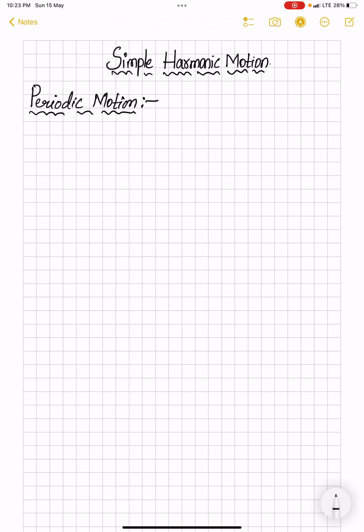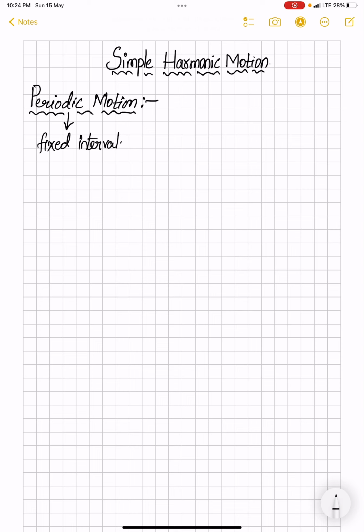So firstly, what is a periodic motion? The name itself suggests that periodic means a fixed interval, like in our school or college. A period means 1 hour or a 45-minute duration, which is a fixed interval that repeats itself. Every class has a period of 45 minutes, or 1 hour, etc. So period means having a fixed interval of time.